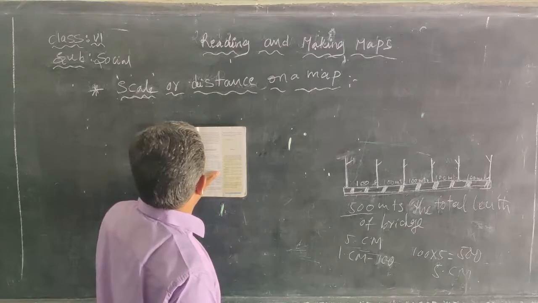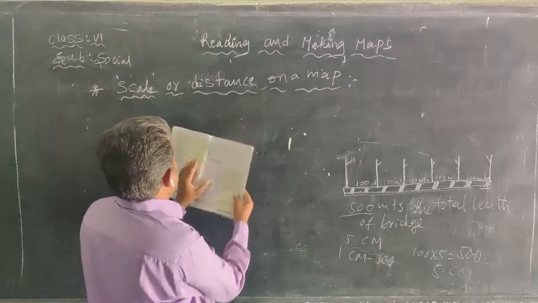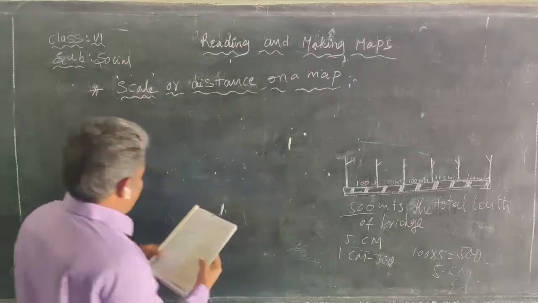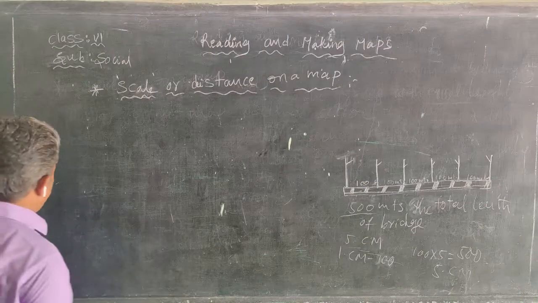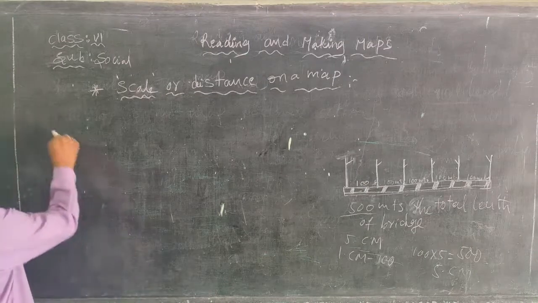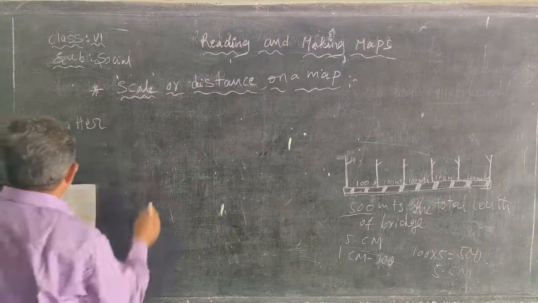The distance between the first and the last lamp post was about 5 centimeters. Her sketch was much smaller than the actual bridge.